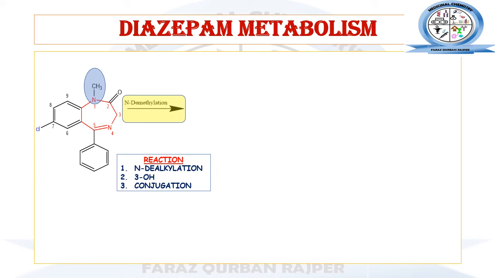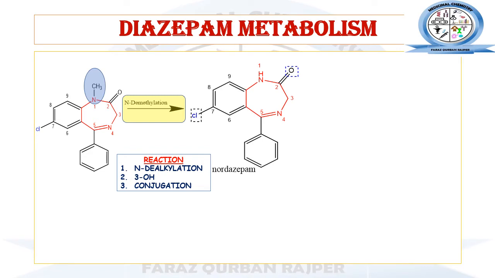That is usually the N-dealkylation. During the N-dealkylation, diazepam is basically demethylated, meaning this methyl group which is present at the first position in the chemical structure of diazepam is removed from the structure. Now it will be converted into its active metabolite, that is nordazepam. You may observe in the chemical structure of nordazepam that it does not have any methyl group at the first position.